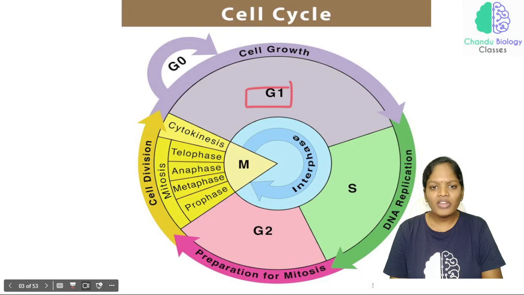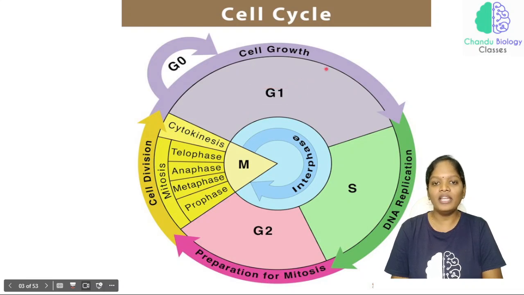This G1 phase is considered the cell growth phase, which means all the cells are in a growing stage, and that stage is called the G1 phase. Also this G1 phase is considered a preparatory phase for the S phase. This is very important: in the G1 phase all the cells grow, and the G1 phase is the preparatory phase for the S phase.